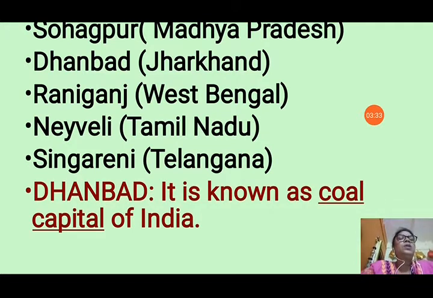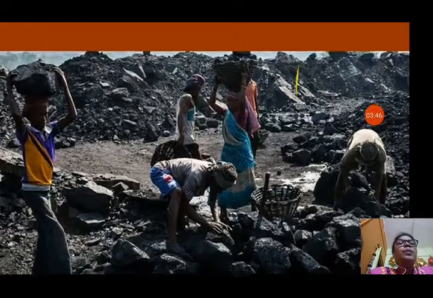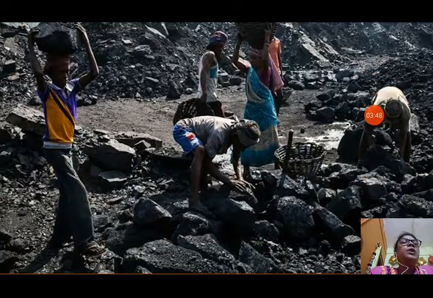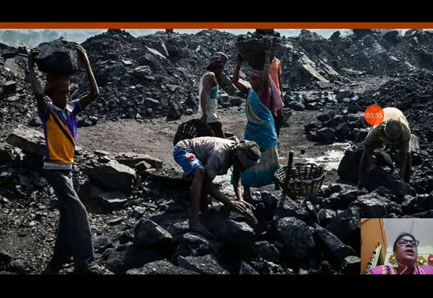That means a large amount of coal is extracted from the Dhanbad area. Now you can see how the coal mines are, where the laborers are collecting coal and depositing it in other places, from where it is transported to various areas.